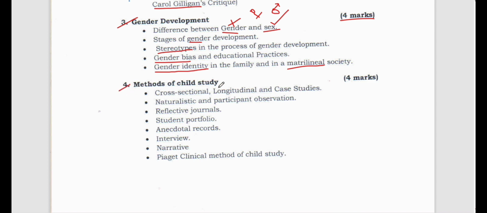Methods of child study. We can study the background of the child, the present situation of the child, the past and the history of the child through different methods. This particular unit, methods of child study, will come for 4 marks. How many marks? 4 marks. So: cross sectional study, longitudinal study, and case study. What is cross sectional study? We will study. Then what is longitudinal study?